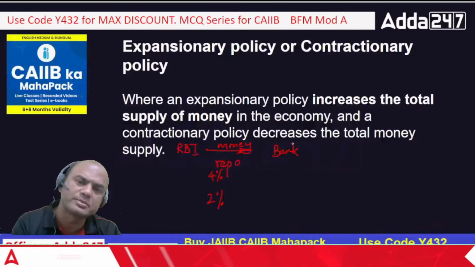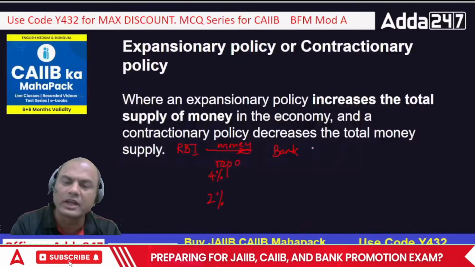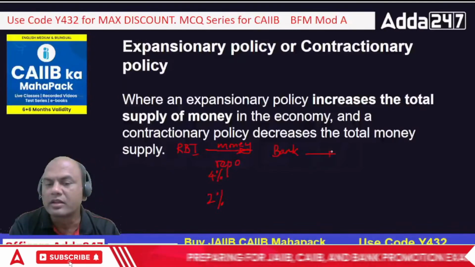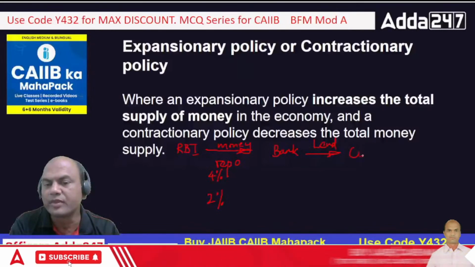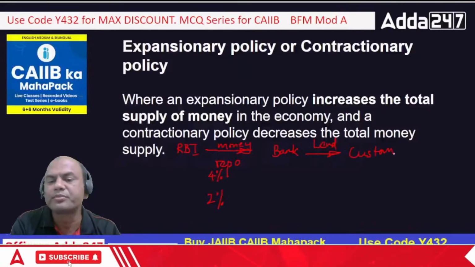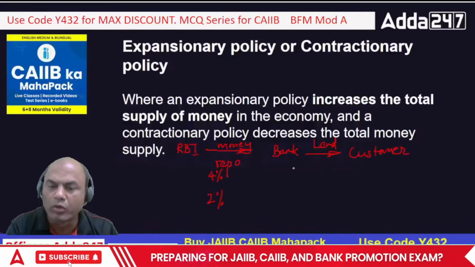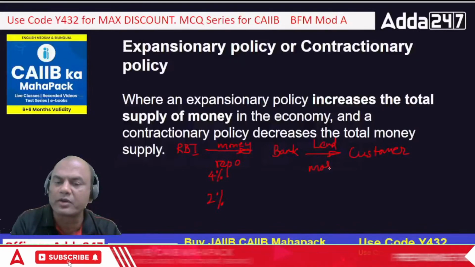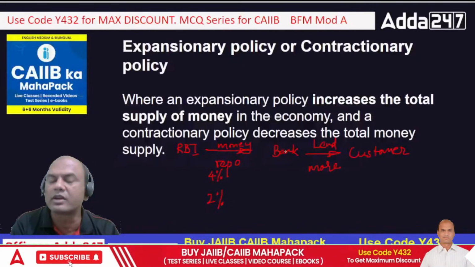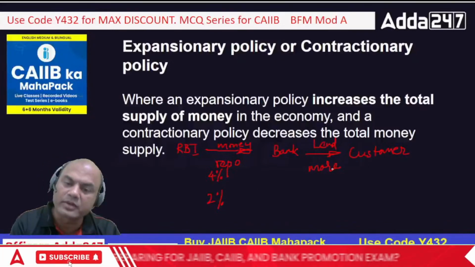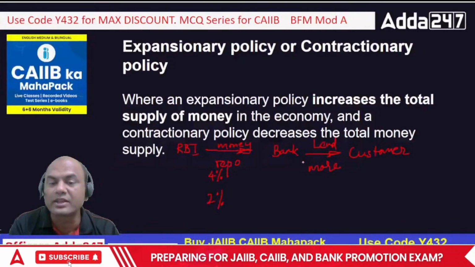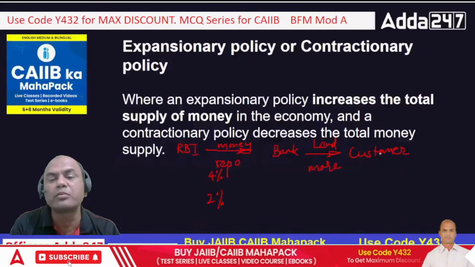What will the bank do with this money? If the bank has more money, it will lend it further. Further lend to the customer. Okay. Now what will happen because of this? If more lending will be done, right? Because the bank is getting money at a lower rate of interest. So the bank will lend more. So what will happen now? This customer will get more money now. See here, everything is more. Customer will get more money now.